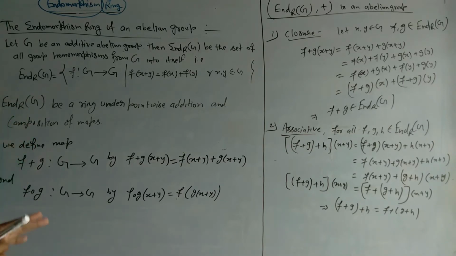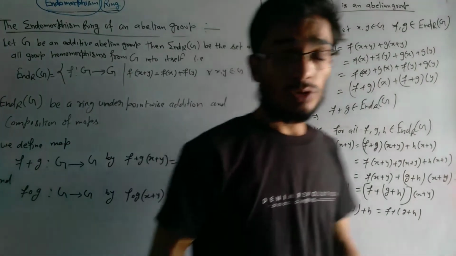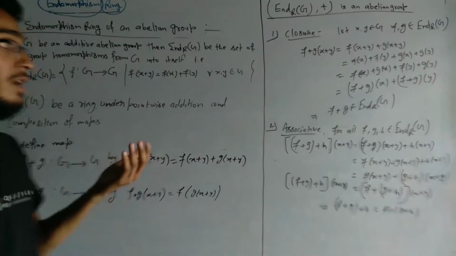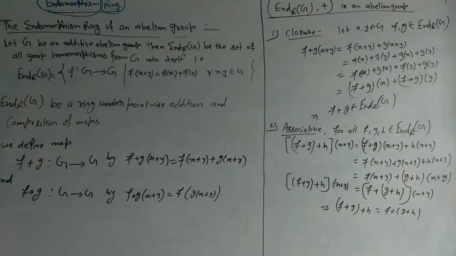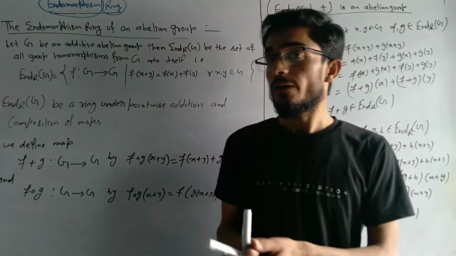So we will talk about the endomorphism of an abelian group. You know very well about the abelian group: closure, associativity, existence of identity, the inverse, and the commutative law. So now we will talk about the endomorphism of an abelian group, if we take any additive abelian group,